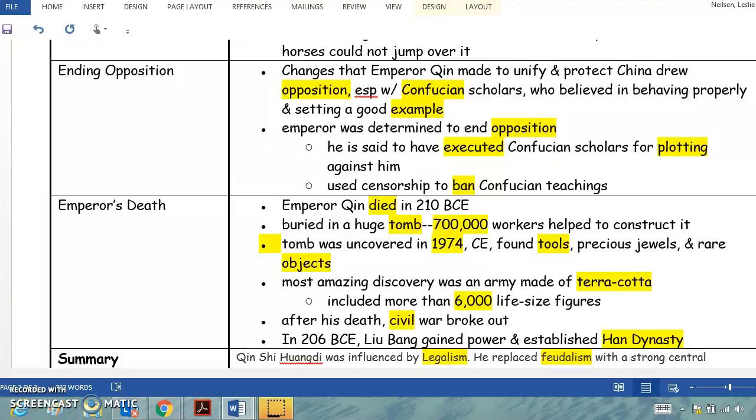Emperor Qin died in 210 BCE. He was buried in a huge tomb. 700,000 workers helped to construct it. The tomb was uncovered in 1974 CE. They found tools, precious jewels, and rare objects. The most amazing discovery was an army made of terracotta, including more than 6,000 life-size figures. After his death, civil war broke out. In 206 BCE, Liu Bang gained power and established the Han Dynasty.